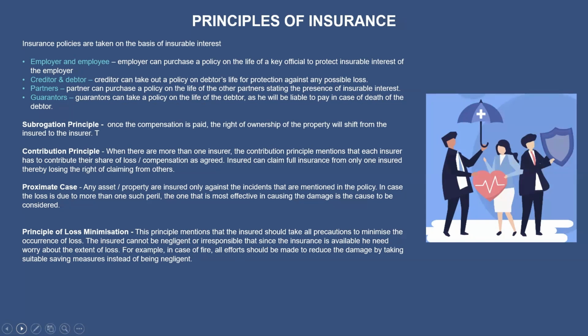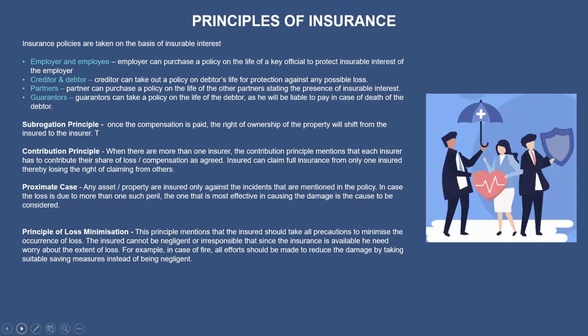And next one is the creditor and debtor. So what is this creditor and debtor? A creditor can take out a policy on the debtor's life for protecting against any possible loss. This is clear cut. Mainly if any possible loss is there, the creditor can claim the amount for their protection.